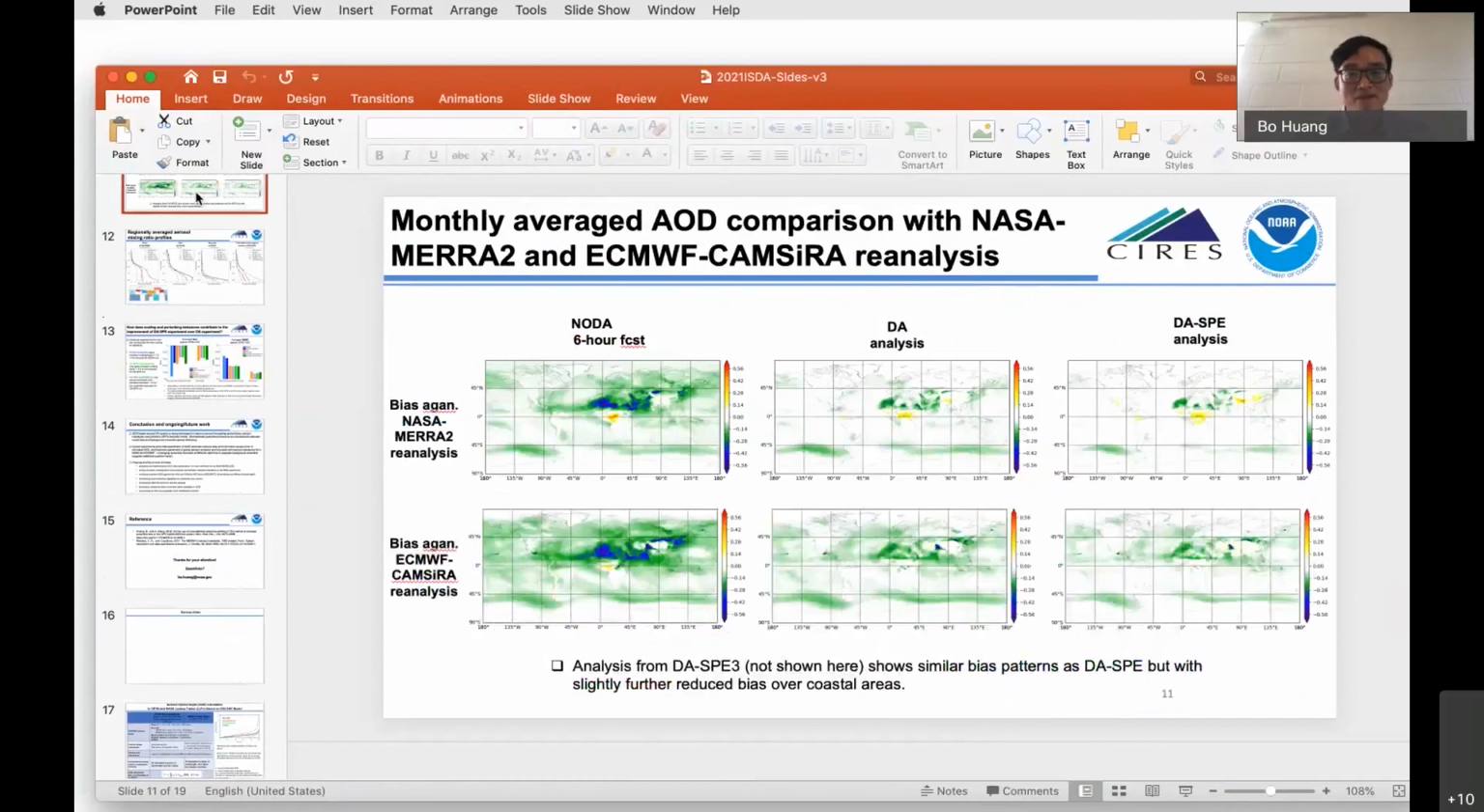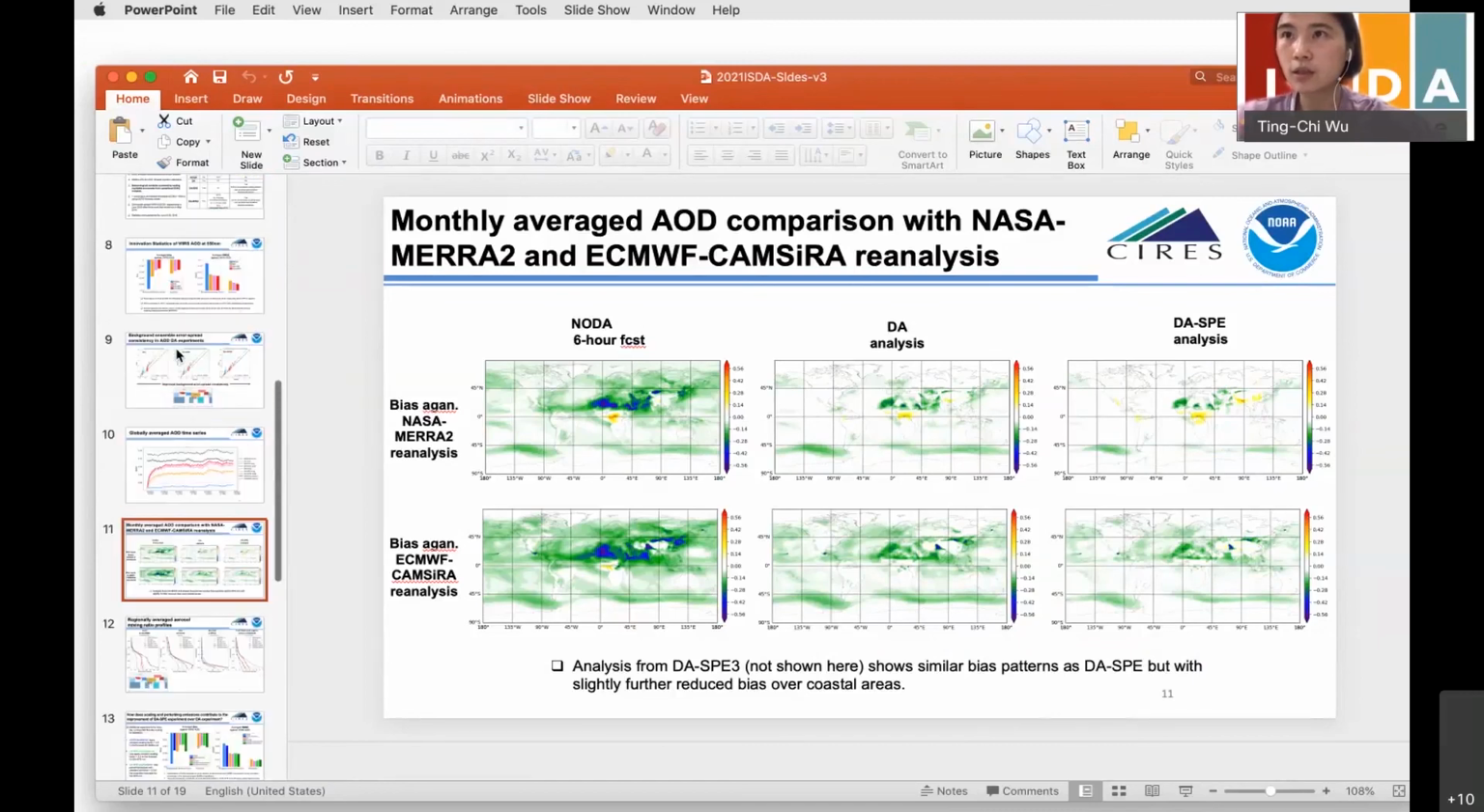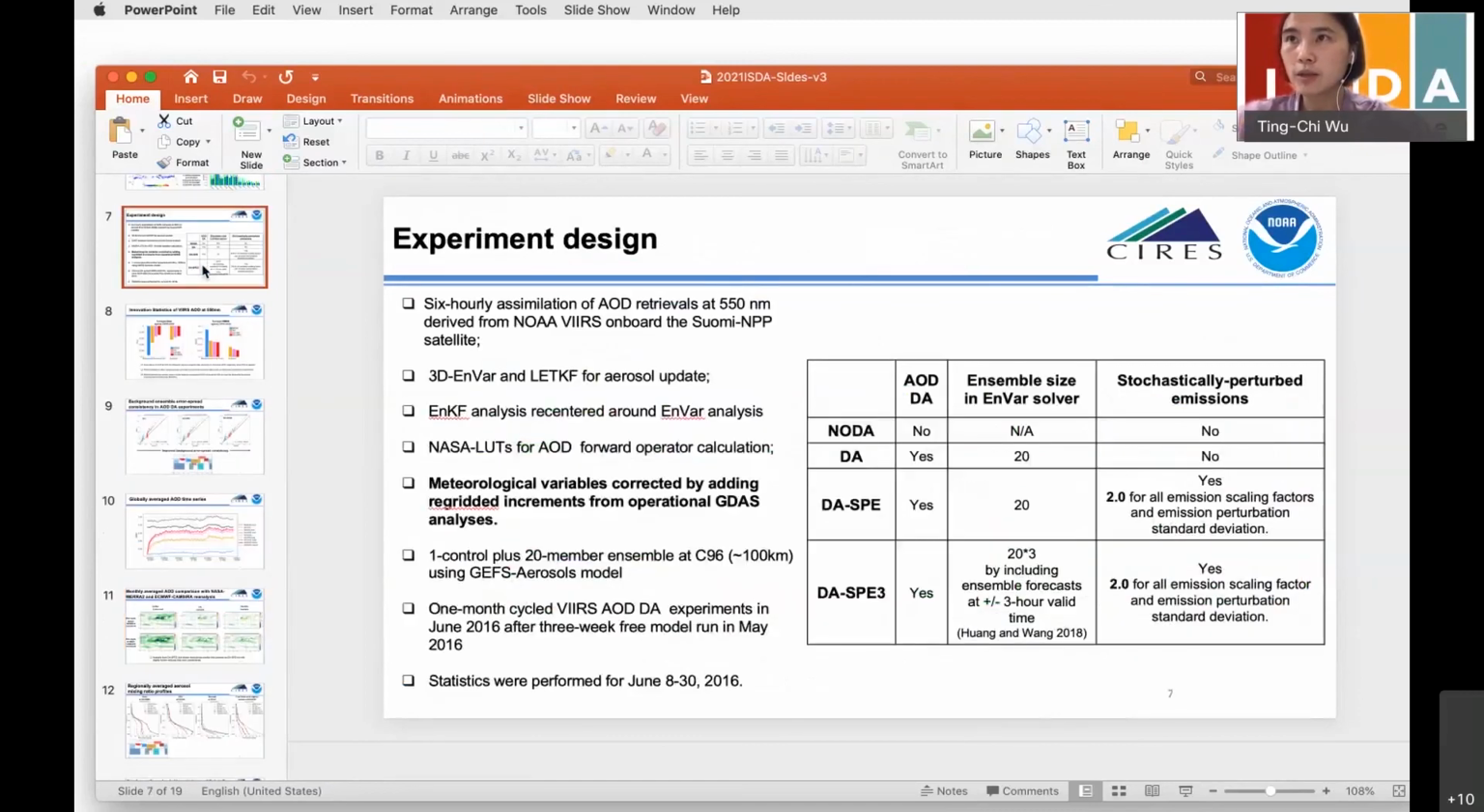Okay, thank you. And you have a second question that's from Shuguang Wang. She says, great to see the time shifting is used to populate the ensemble in the AOD assimilation context. How is your result dependent on the length of the shifting window?